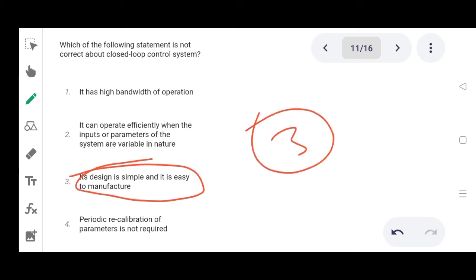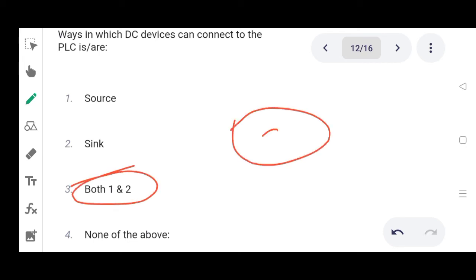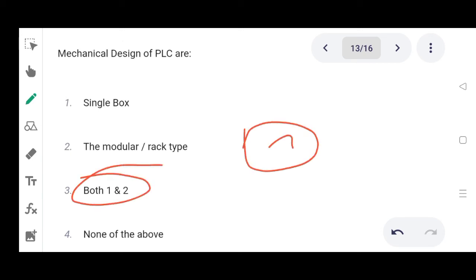Option 3. Next one. Ways in which DC device can connect to the PLC are option 1 source, 2 sink, 3 both 1 and 2, 4 none of the above. Correct answer is both 1 and 2. Option 3. Next one. Mechanical design of PLC are option 1 single block, 2 the modular rack type, 3 both 1 and 2, 4 none of the above. Correct answer is both 1 and 2, option 3.